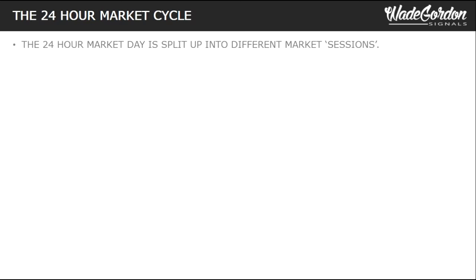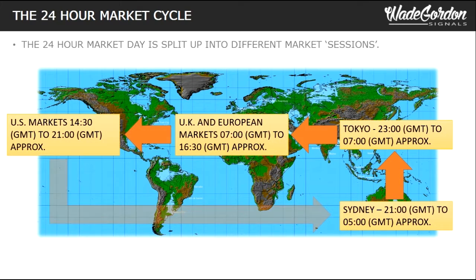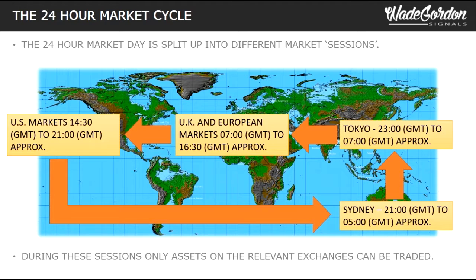We live in a 24-hour global economy with stock exchanges all over the world. The main trading sessions are the Asian markets, the UK and European markets, and the US markets. During these sessions, only assets listed on the relevant stock exchanges can be traded. So, for example, Apple, which is listed on the US Nasdaq, or indeed the Nasdaq itself, can only be traded on most binary options trading platforms when only the US markets are open. You wouldn't be able to place a trade on these assets any time when the US markets are closed.